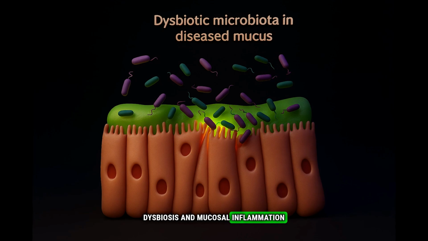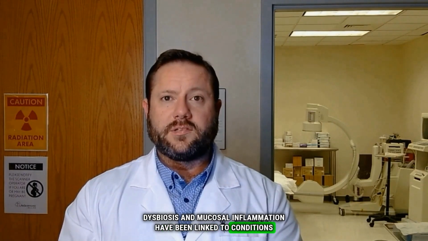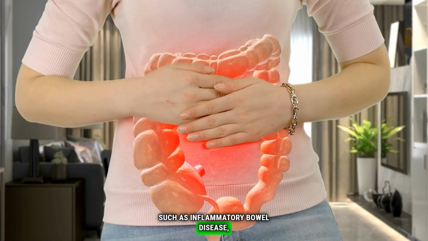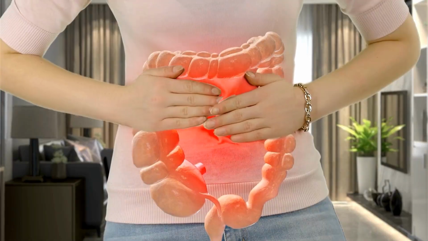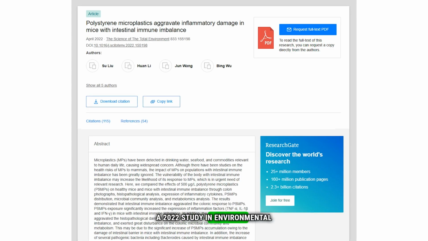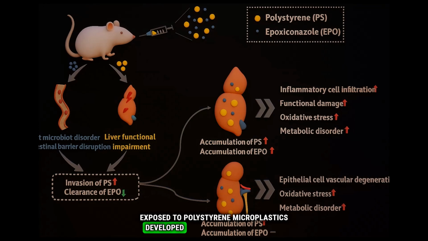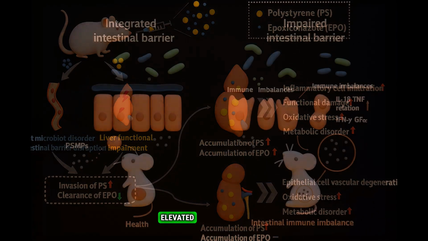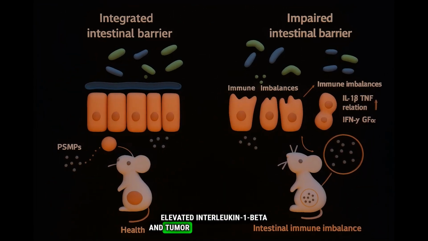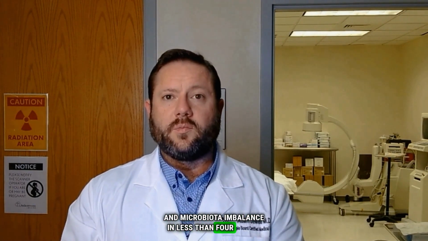Dysbiosis and mucosal inflammation have been linked to conditions such as inflammatory bowel disease, celiac disease, and autoimmunity. A 2022 study in Environmental Pollution found that mice exposed to polystyrene microplastics developed intestinal inflammation, elevated interleukin-1 beta and tumor necrosis factor alpha, and microbiota imbalance in less than 4 weeks.